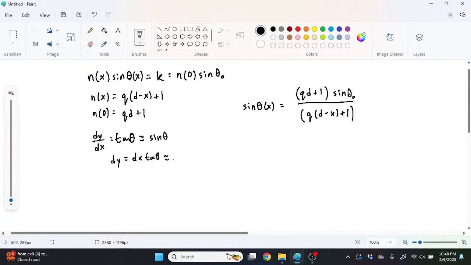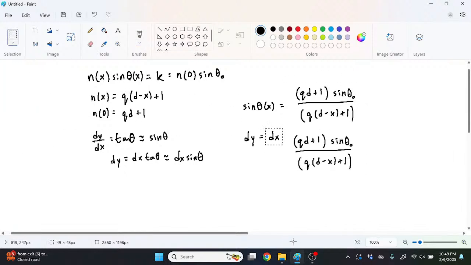Of course, we can approximate that as dx sine of theta. So dy is going to be equal to dx times the sine of theta, which is all this stuff over here.